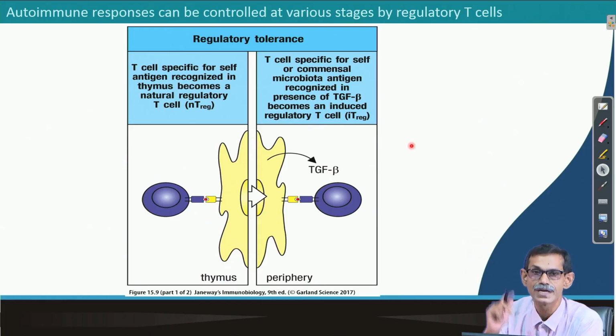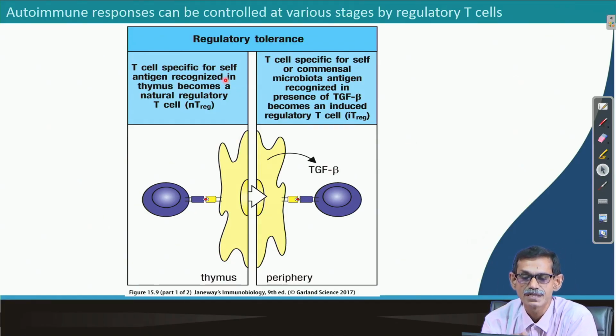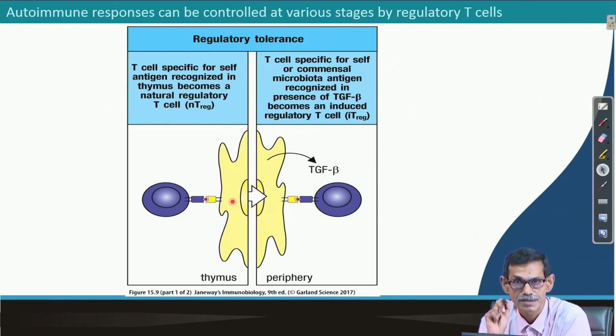Okay. How? So, T cells specific for self antigen are recognized in the thymus. So, if in the thymus a T cell reacts with our own antigen, it becomes a natural regulatory T cell. So, normally how are regulatory T cells developed? When T cells interact moderately with our own protein, they become T regulatory cells. Okay. This is in the thymus, this is central regulation, and peripheral regulation also.